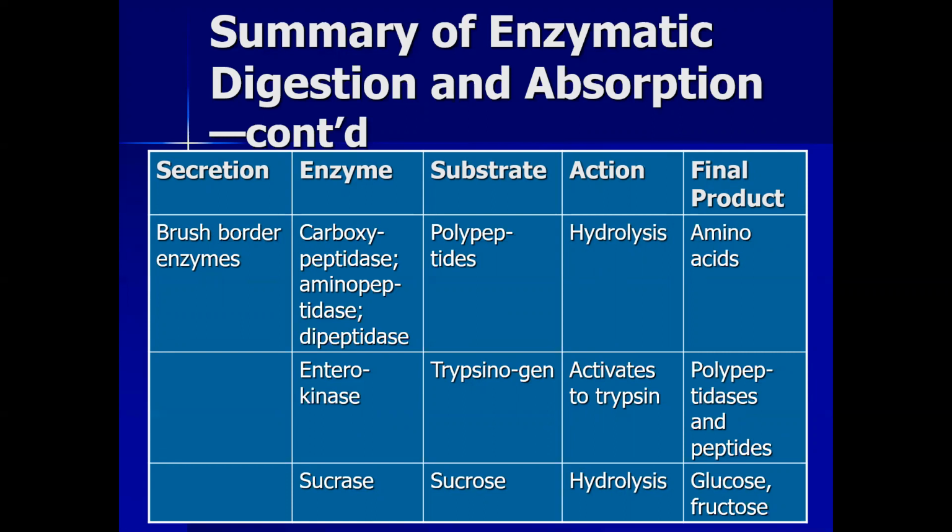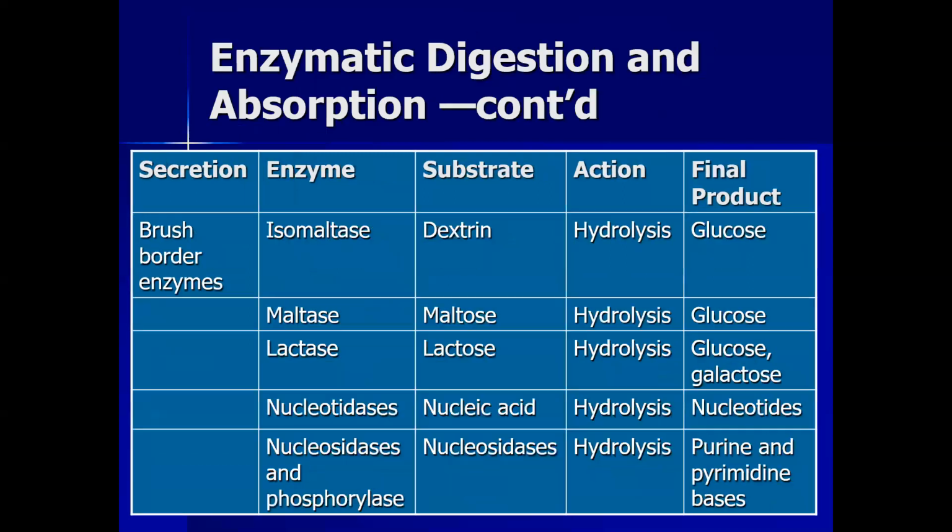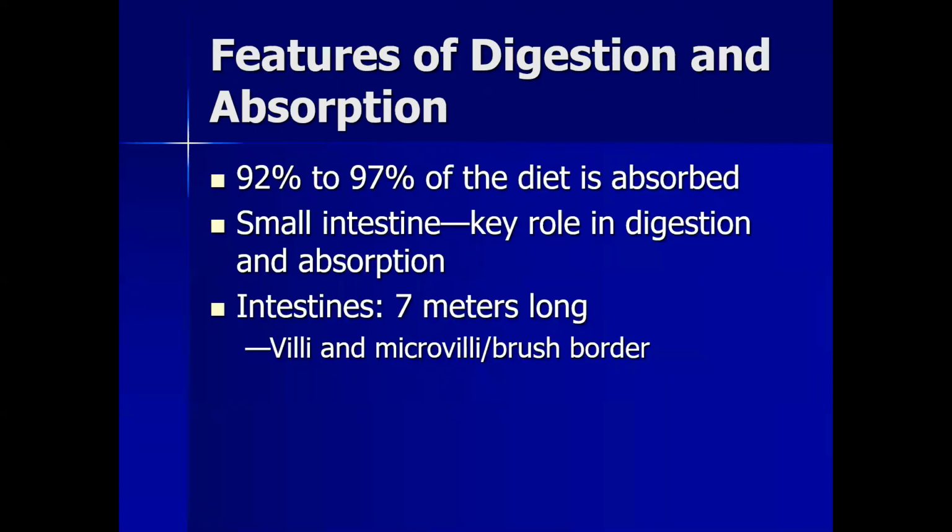Enterokinase basically activates trypsinogen into trypsin. Sucrase acts on sucrose. Similarly, other enzymes like isomaltase, maltase, and lactase act on their respective substrates: dextrin, maltose, and lactose. Nucleotidases, nucleosidases, and phosphorylases are also present in the juices, and they act on nucleic acids and nucleosides and hydrolyze them. 92 to 97% of the diet is absorbed in the small intestine, and